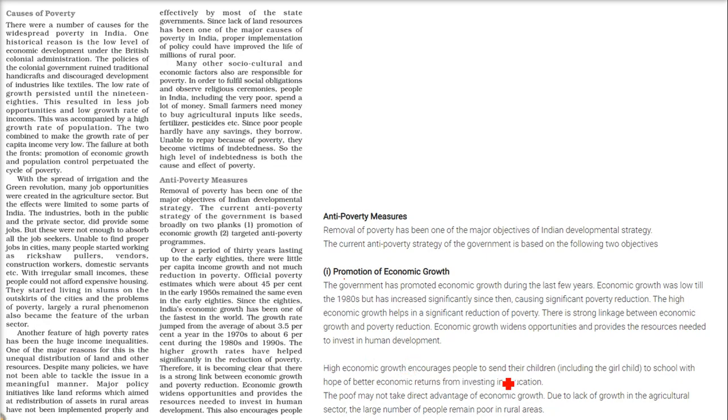High economic growth encourages people to send their children, including their girl child, to school, in the hope of better economic returns from investing in the education of the children. And the advantage of economic growth may not be so direct. The proof may not be direct. Due to lack of growth in the agriculture sector, a large number of people still remain poor in rural areas.